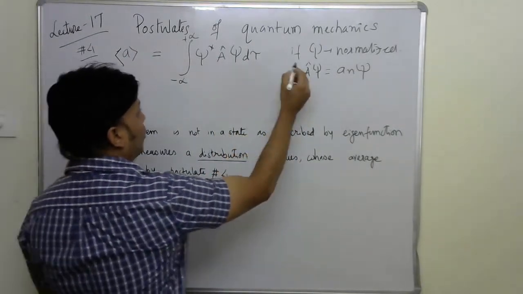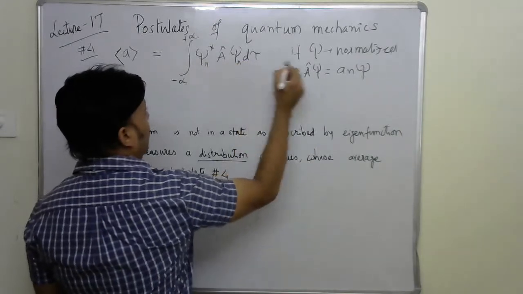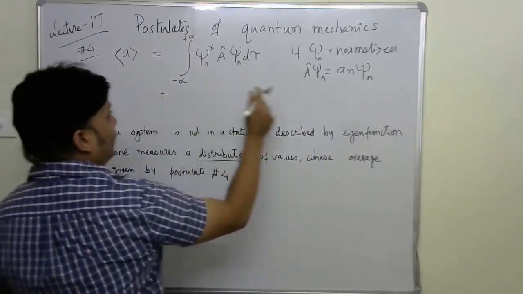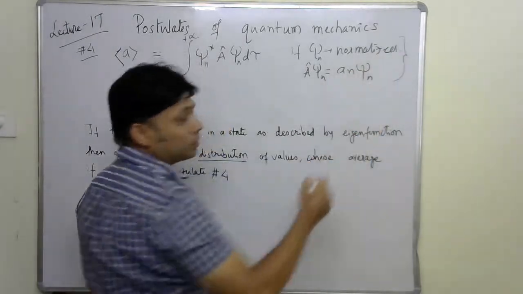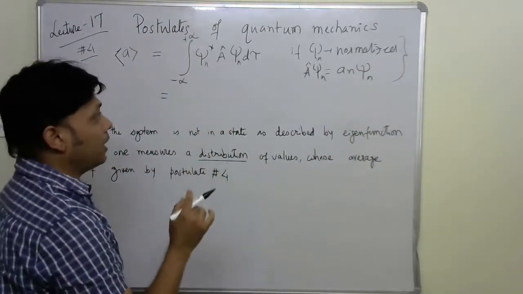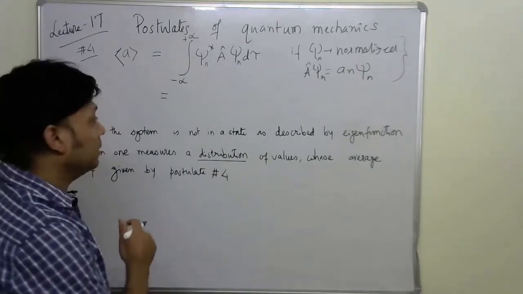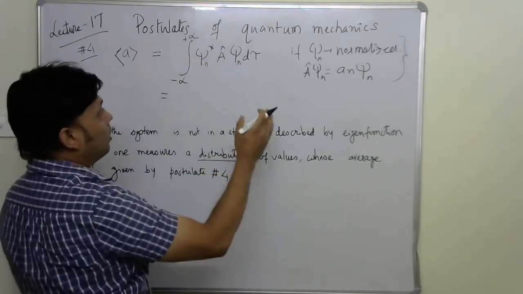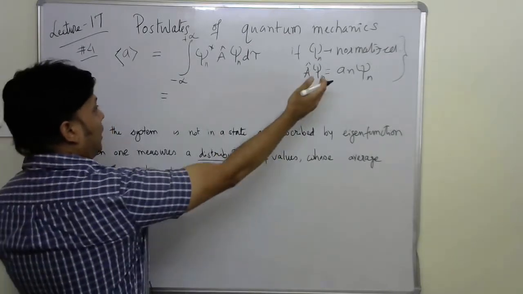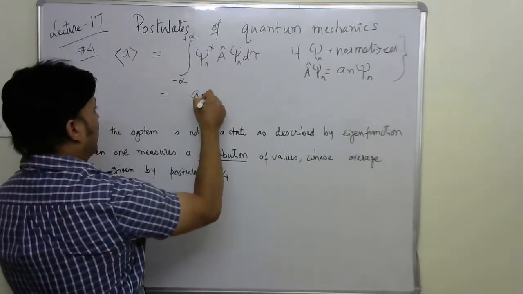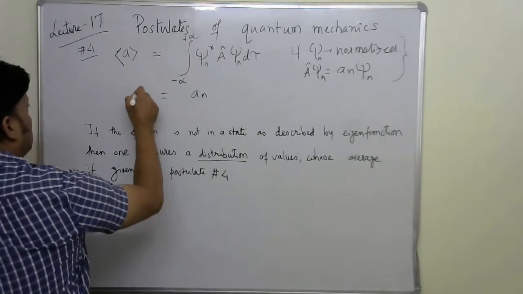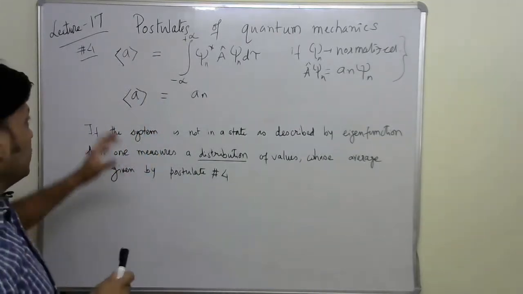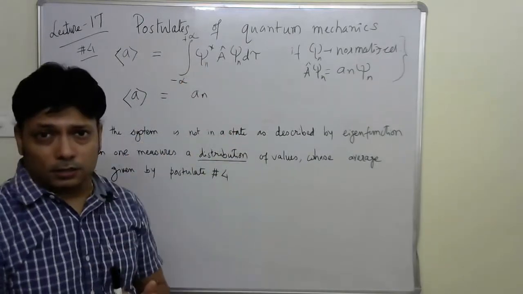The psi can also be replaced by psi n, it doesn't matter. So if both conditions are satisfied, normalized and eigenstate, then the integral of psi star psi d tau is 1 and the a_n part comes outside. So the average value becomes the eigenvalue whenever the state is an eigenstate.